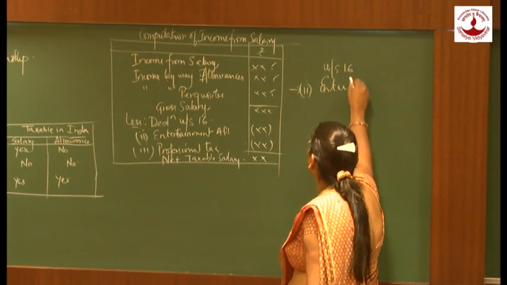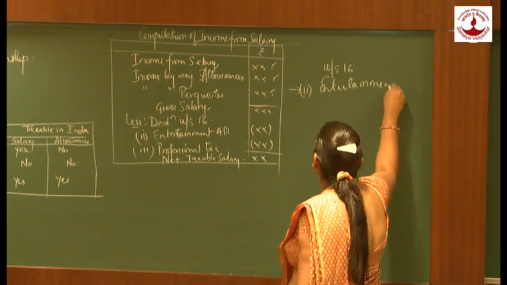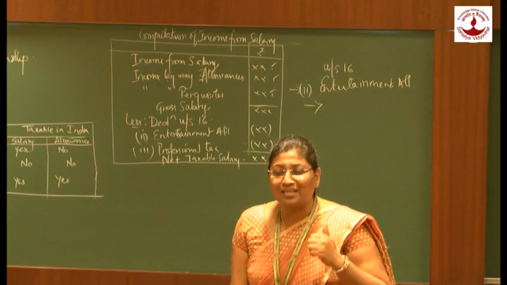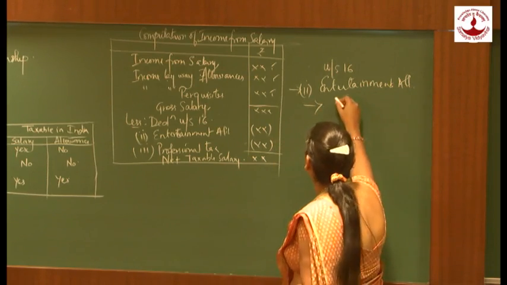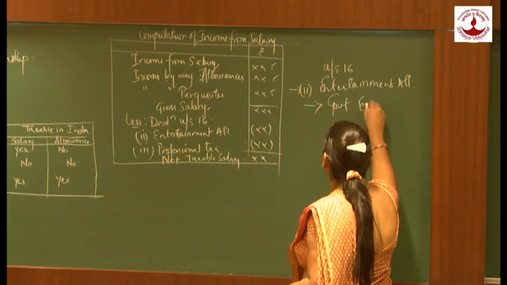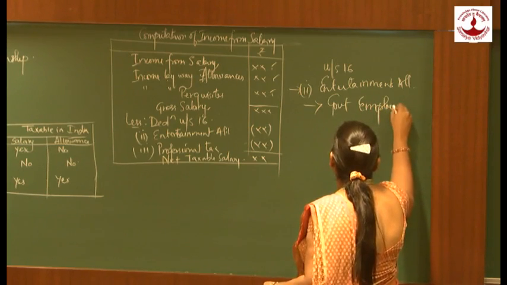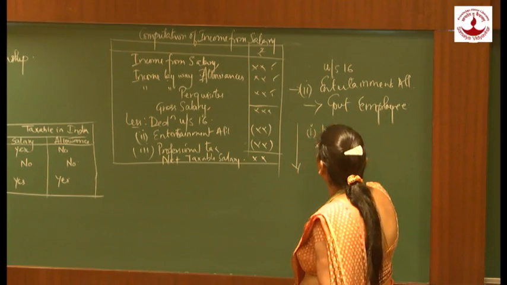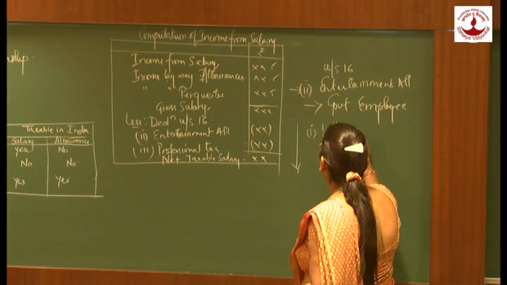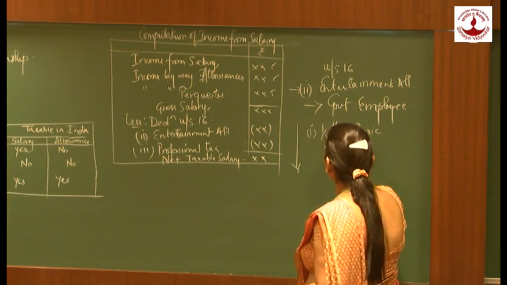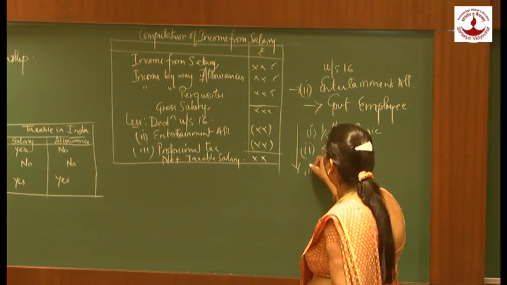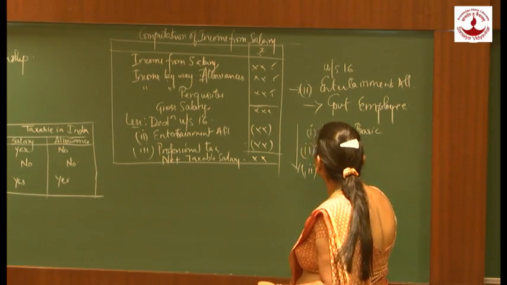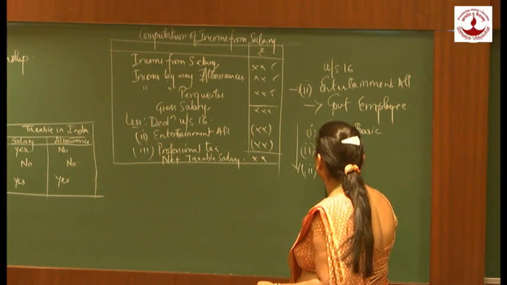Entertainment allowance. This allowance is exempted only in the case of government employees. And the limit for this is the least of: 1/5 of salary, that is basic salary; secondly, the amount received; and third, rupees 5,000.